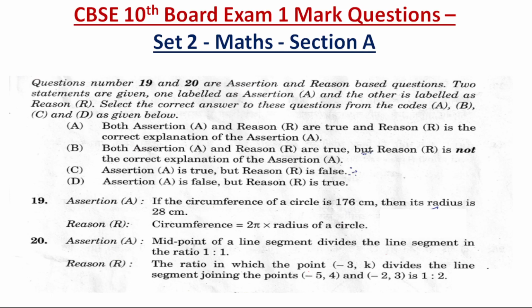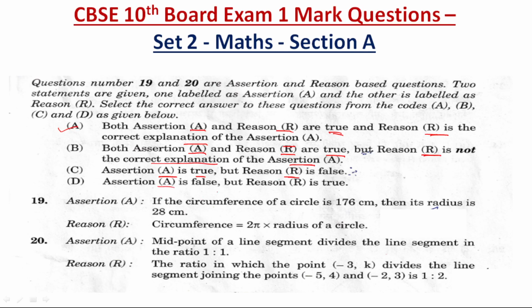This is assertion and reason. So just check the options. Option A: assertion A and reason R are both true, and reason R is the correct explanation of the assertion A. Option B: assertion A and reason R are true, but reason R is not the correct explanation of the assertion A. Option C: assertion A is true, but reason R is false.